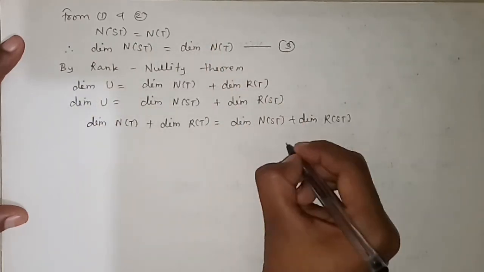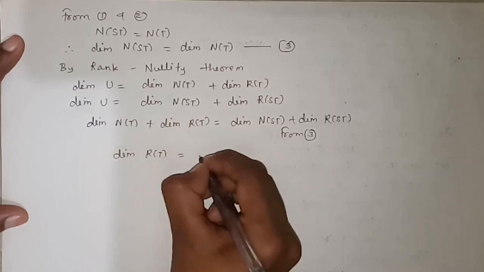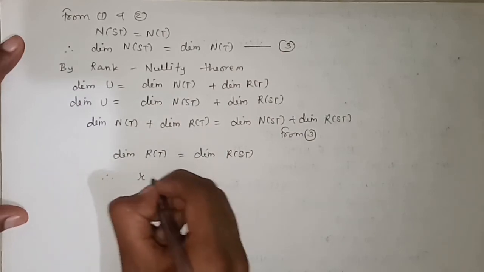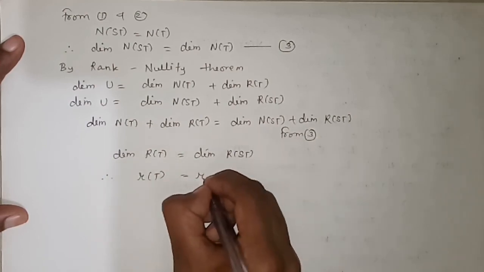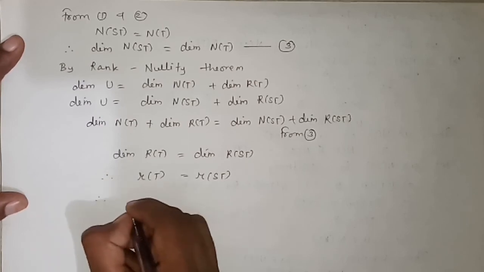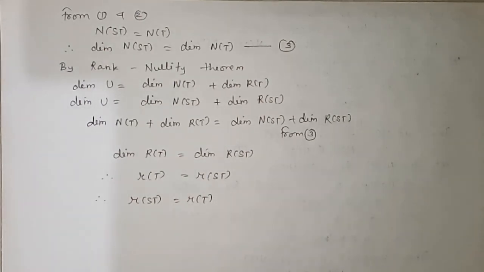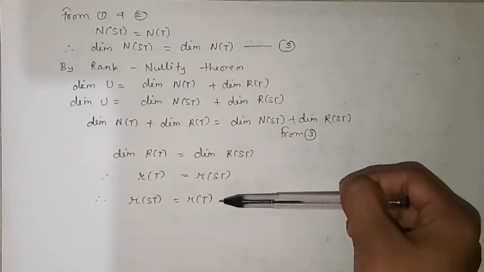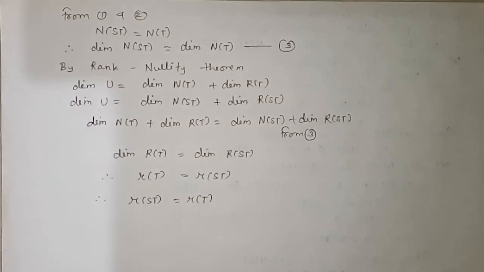So from equation 3, we can write dimension of R of T is equal to dimension of R of ST. Therefore, dimension of R of T is nothing but rank of T, and dimension of R of ST is nothing but rank of ST. Therefore, rank of ST is equal to rank of T. See, here we have used the rank-nullity theorem because we have to prove that rank of ST is equal to rank of T, and for that we have proved that nullity of ST is equal to nullity of T. Hence the example is over.